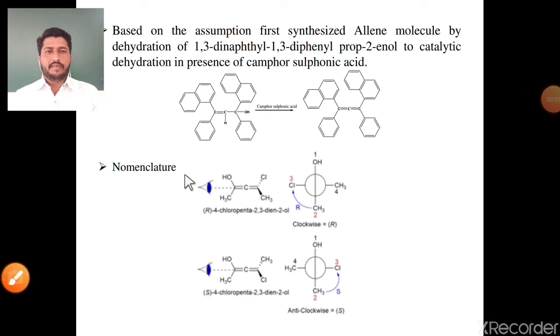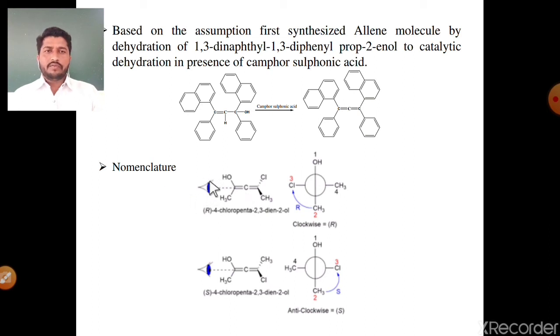And the last one is the nomenclature of allene molecules. Friends, we know that an allene molecule shows optical activity, means it shows either R configuration or S configuration. Okay, see the examples. What is meant by R configuration and S configuration? If the plane of plane polarized light is rotated in clockwise direction, it is called R configuration, and if the plane of plane polarized light is rotated in anticlockwise direction, it is called S configuration. See these two examples, number first and number second. Number first, allene molecule. In this allene molecule there are only two double bonds, means it shows optical isomerism.